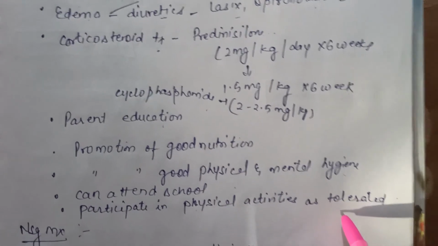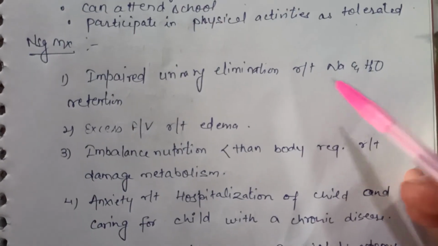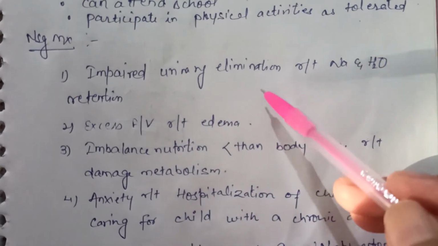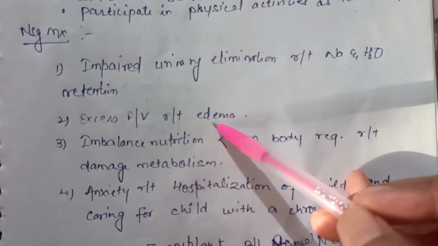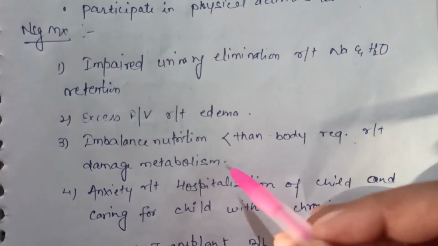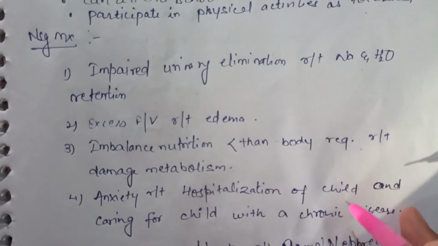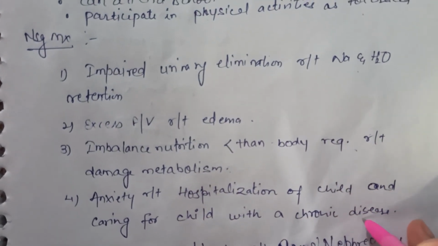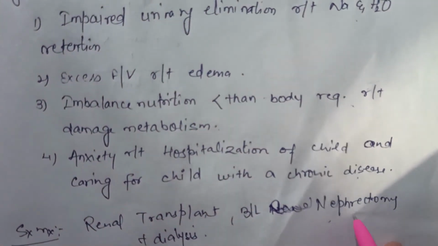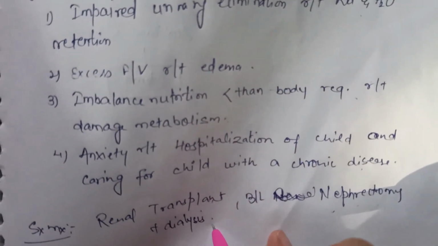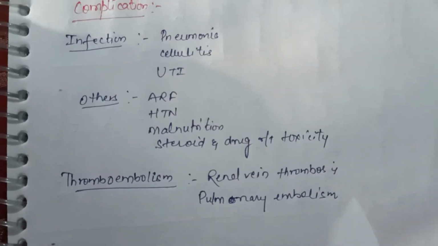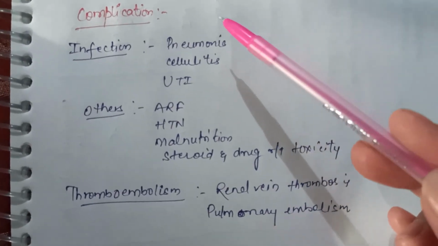Now we will discuss the nursing diagnosis. Nursing diagnoses may be impaired urinary elimination related to sodium and water retention, that means the child is having edema; excess fluid volume related to edema; imbalanced nutrition less than body requirement related to damaged metabolism; and anxiety related to hospitalization of the child and caring for the child regarding the chronic disease. The surgical management may include renal transplant, bilateral nephrectomy, plus dialysis may be needed if the child is having a severe condition of nephrotic syndrome.